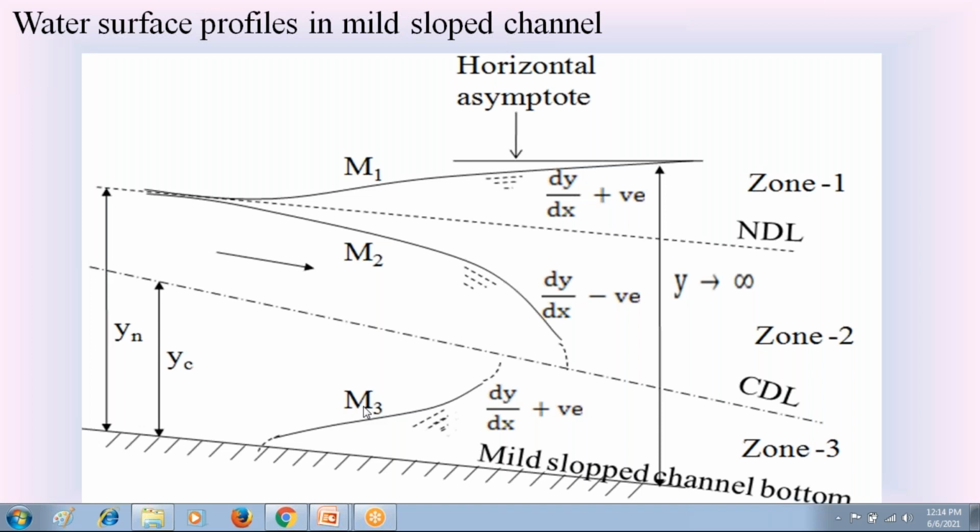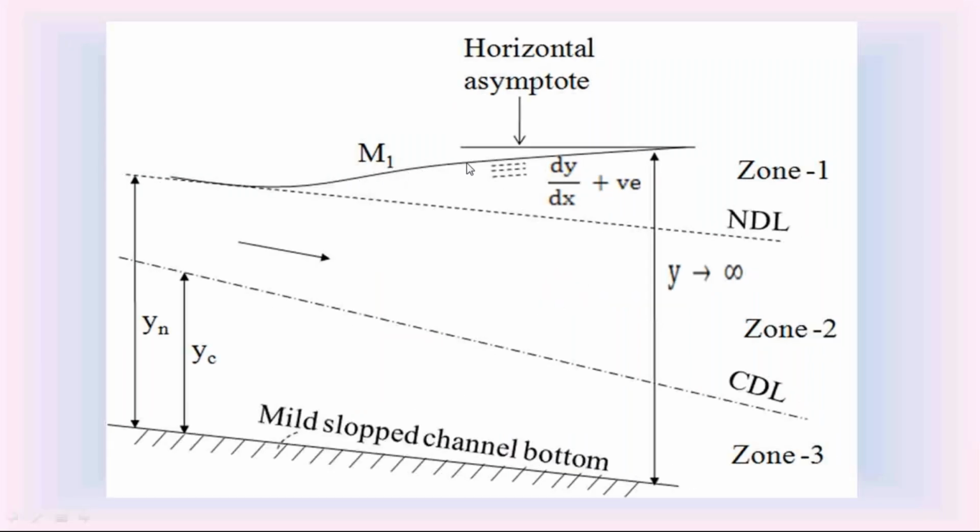Now coming to the characteristics of M1 water surface profile in the mild slope channel. Check that M1 water surface profile. The M1 water surface profile is in zone 1.